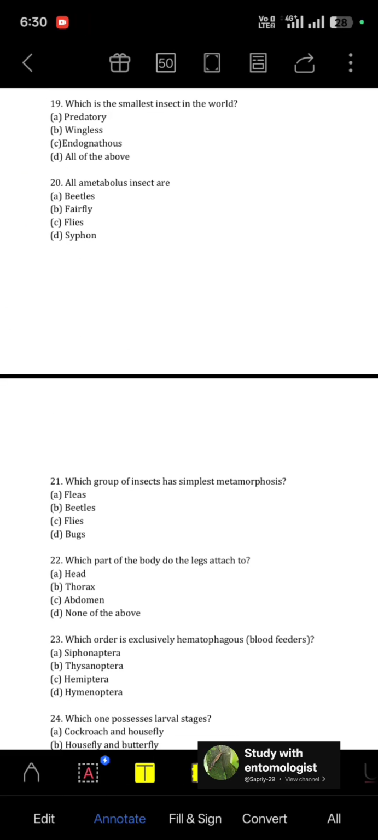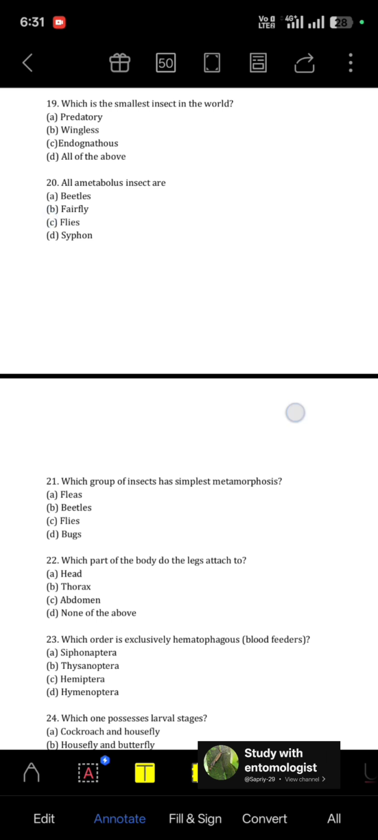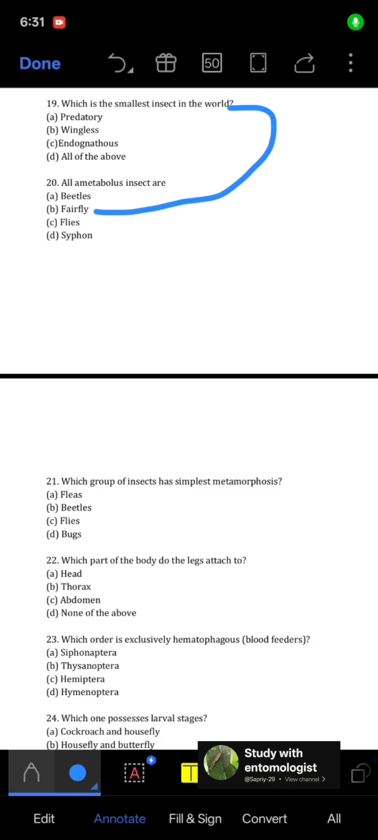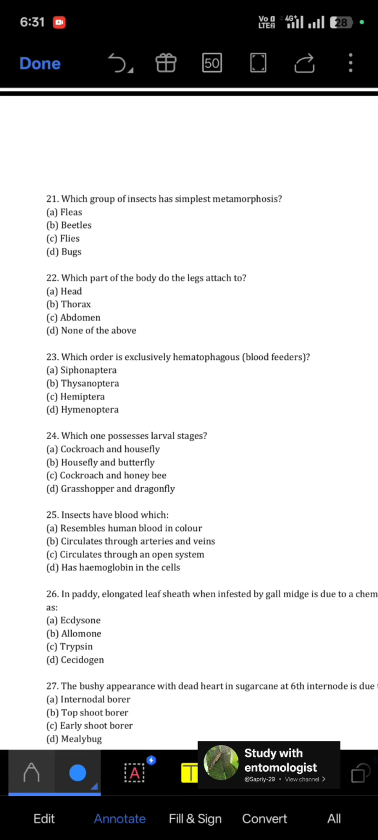19, which is the smallest insect in the world? Options, so here is some glitch in this PDF. So the answer is firefly. 20th question, all ametabolous insect are? So all the ametabolous insect are the wingless. 21, which group of insect has simplest metamorphosis? So it is bug.